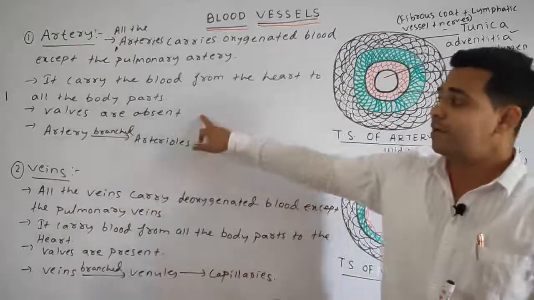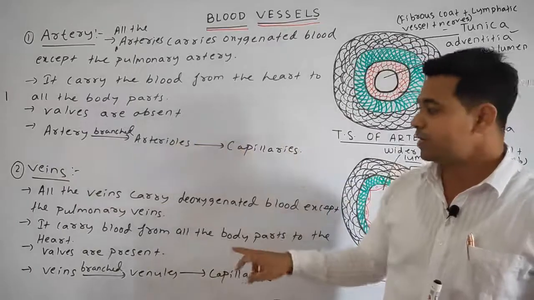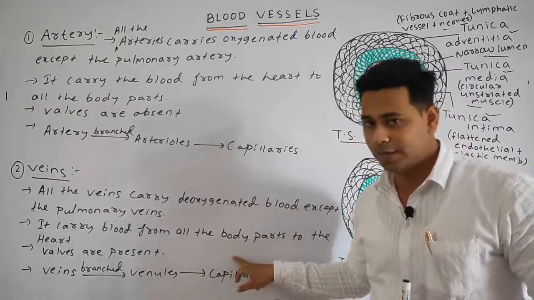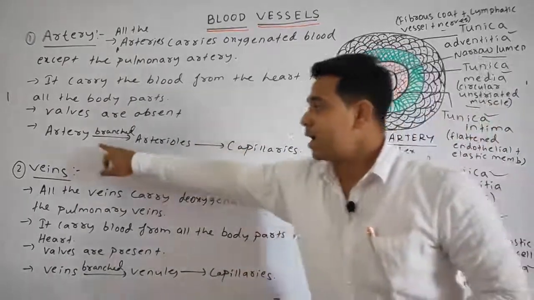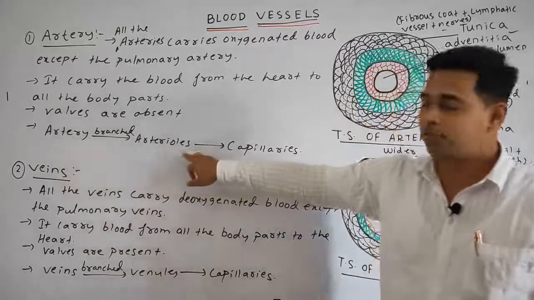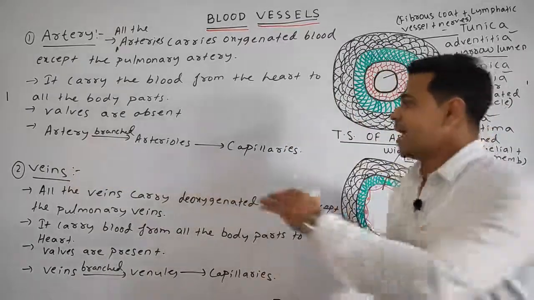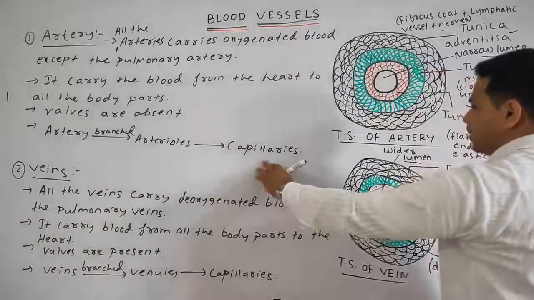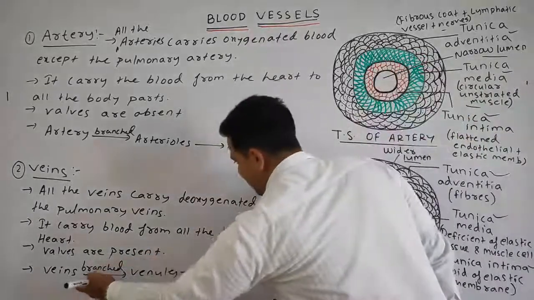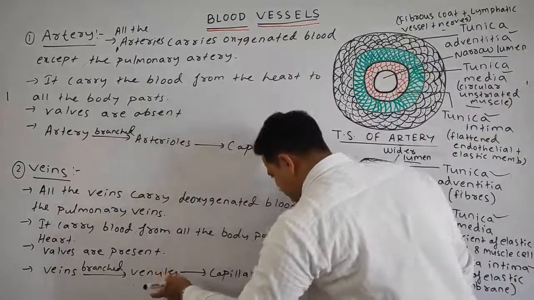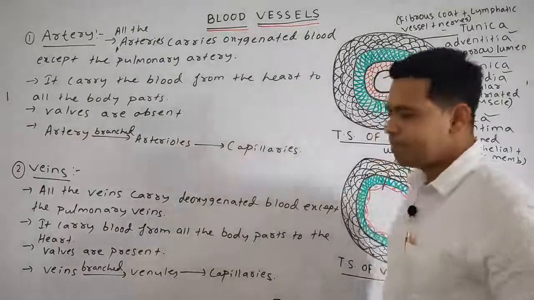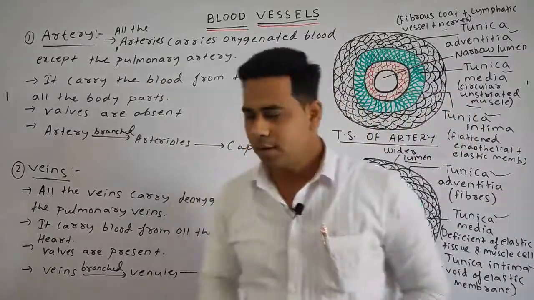Valves are absent in the case of the artery, whereas valves are present in the case of the veins. And similarly, the artery is branched further to form the arterioles, and arterioles are further branched to form the capillaries. Whereas the veins are branched to form the venules, and venules are further branched to form the capillaries. Okay, please note down.